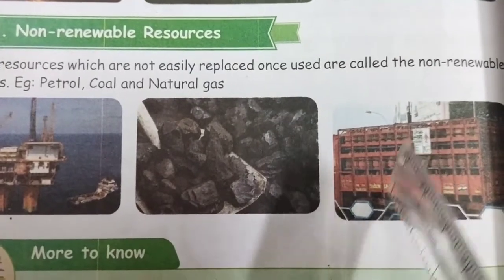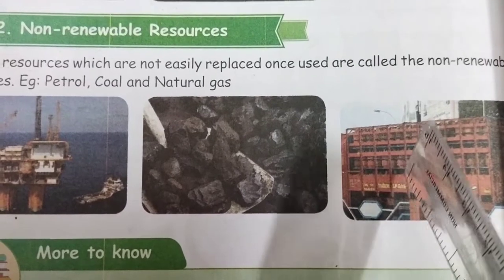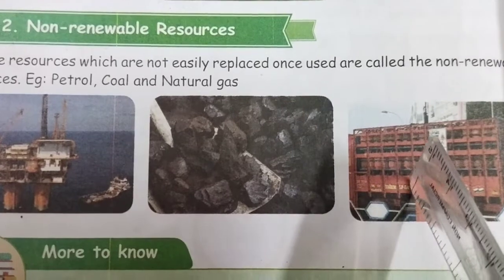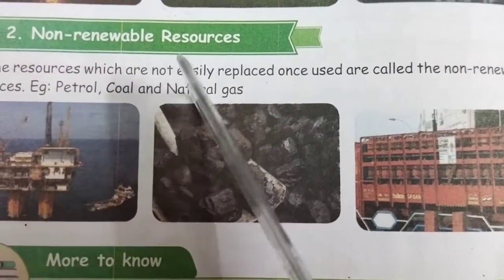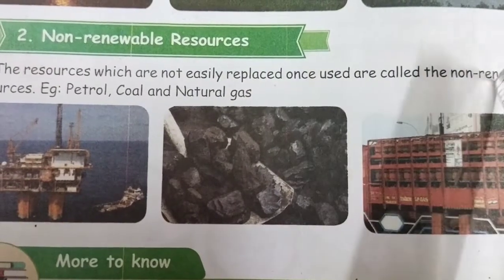Now look at this picture. This is a gas cylinder. We use the cylinder in our home. Once it's used, we cannot get it back again. So it is one of the non-renewable resources. So resources which are not easily replaced once used are called non-renewable resources.